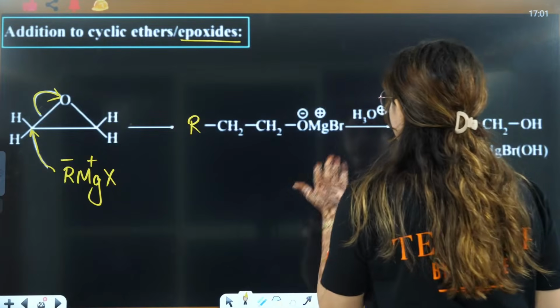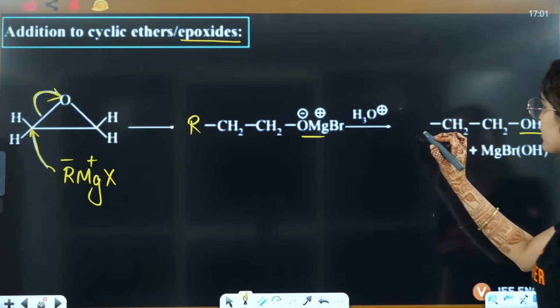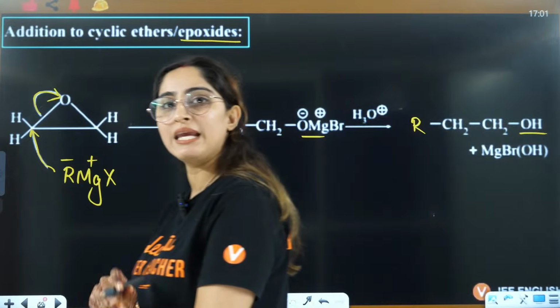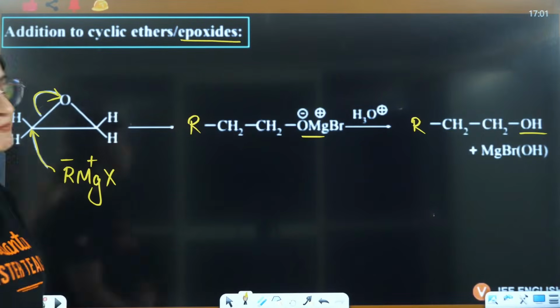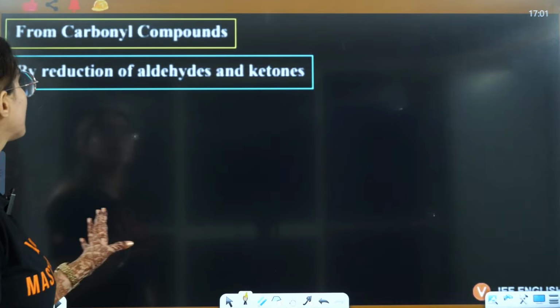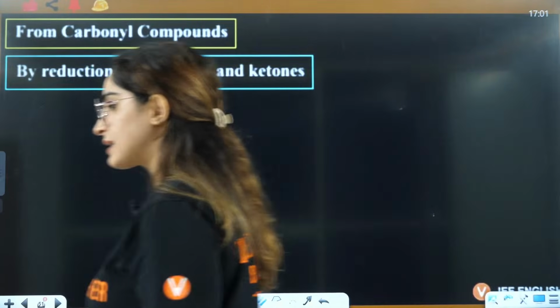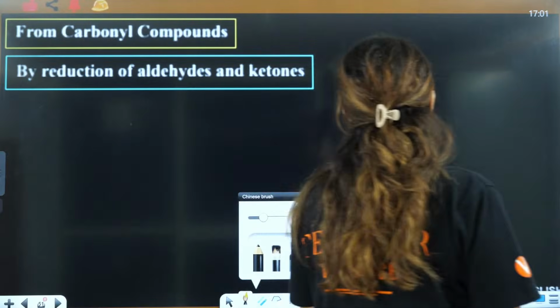So X, let's say here you have Br. After hydrolysis, this will be converted to OH, and that's how you will have the formation of primary alcohols from the epoxides, right? Is that clear everybody? Okay, yes students, now let's study from the carbonyl compounds, right?